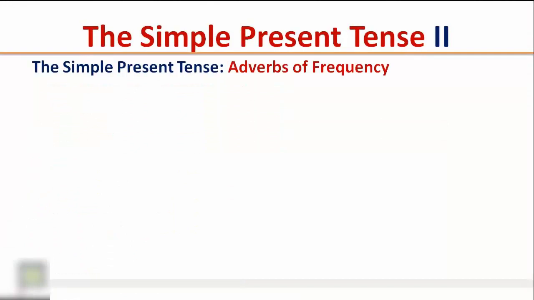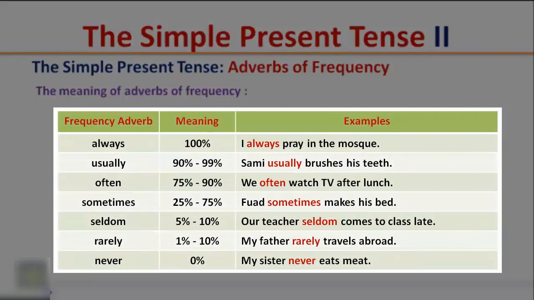The simple present tense, adverbs of frequency. The meaning of adverbs of frequency. Always means 100%. I always pray in the mosque. Usually means from 90% to 99%. Sammy usually brushes his teeth.